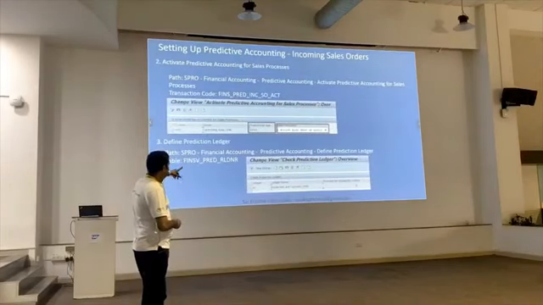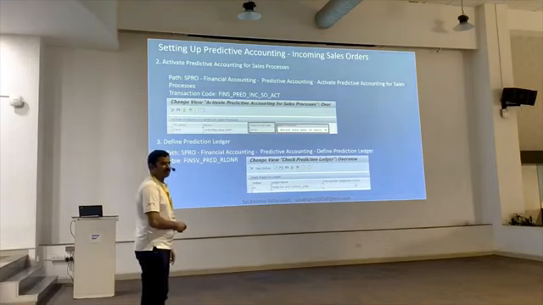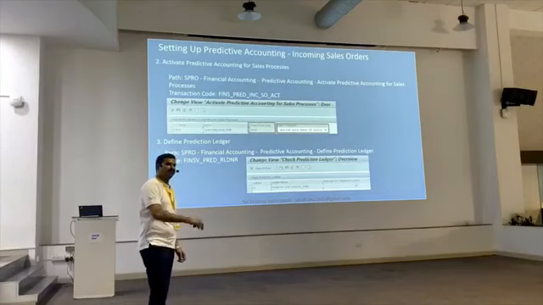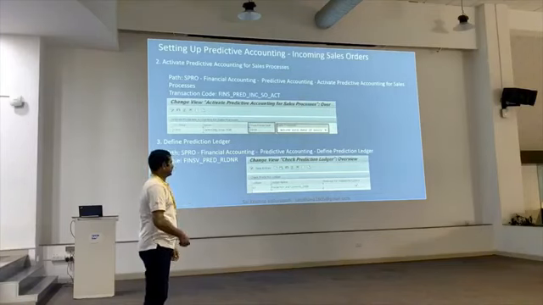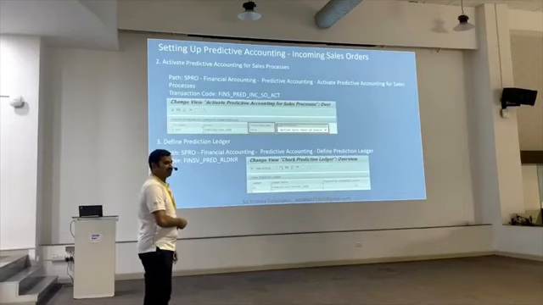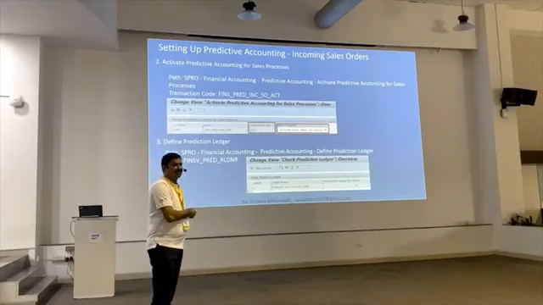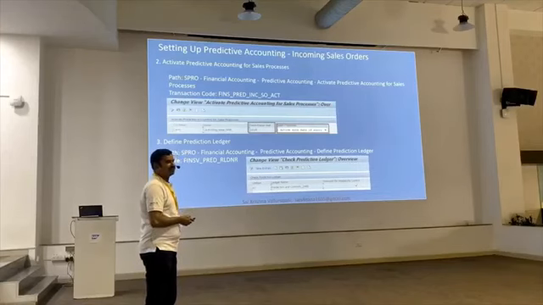And we need to activate the prediction ledger, from which year we want to activate it. Even backdating is possible, and whatever data was already created, we can also convert that into predictive accounting. That is also possible from the 1909 version. Yeah, and availability control is a new functionality in 1909. Earlier it was not there. From the 1909 version onwards, availability control is coming here, and cost center budgeting is also coming.